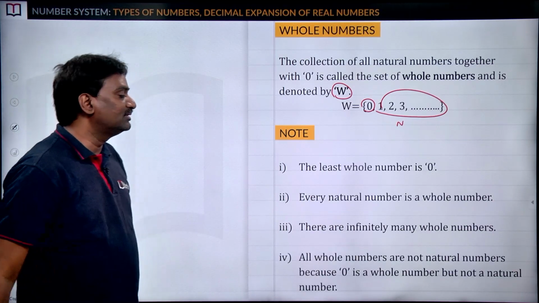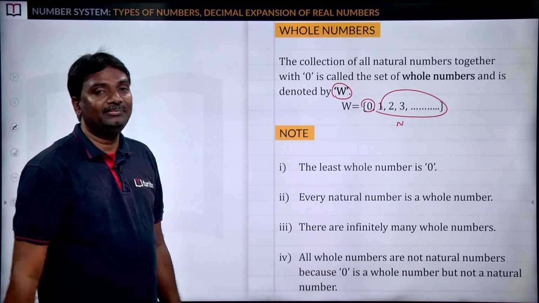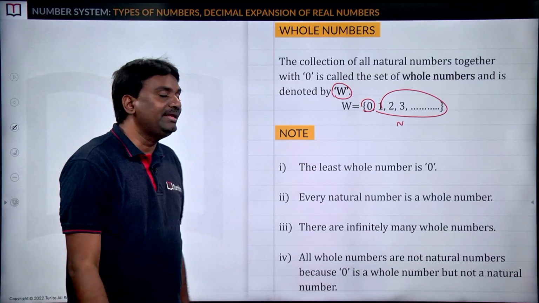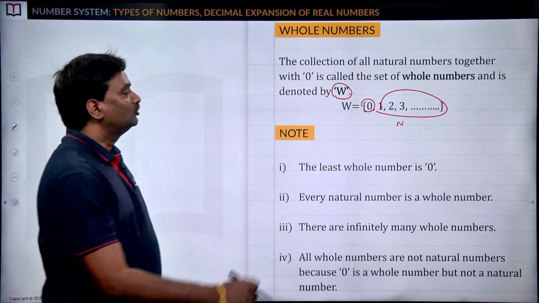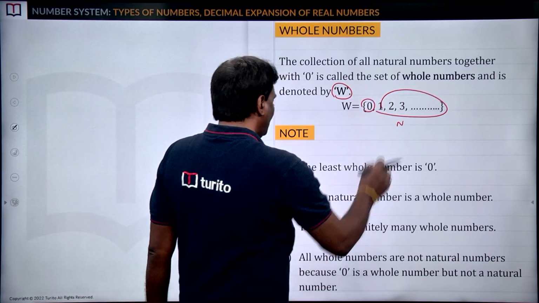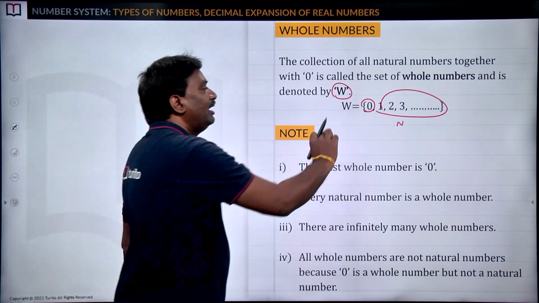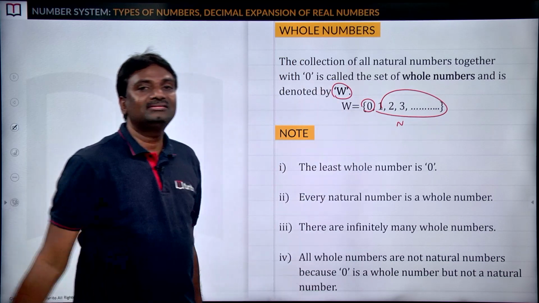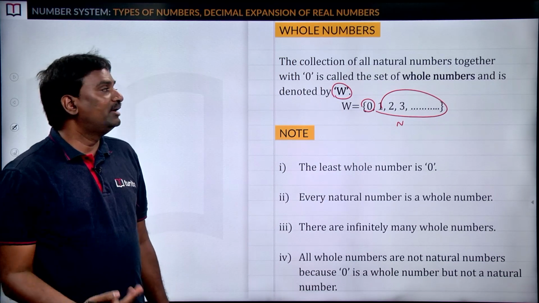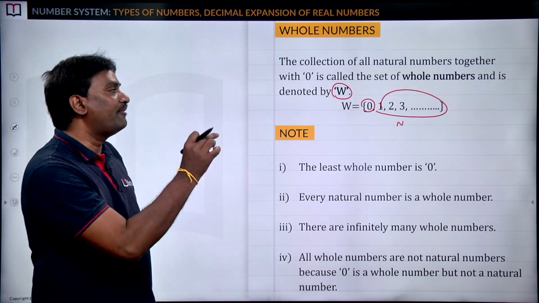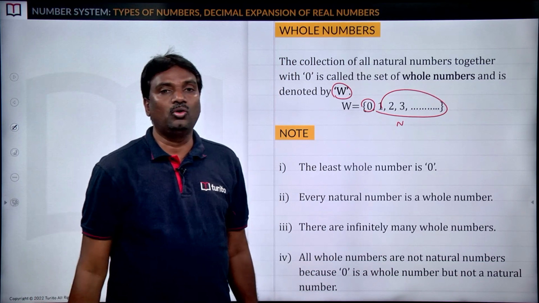All whole numbers are not natural numbers because 0 is a whole number but not a natural number. So by observing this one, all whole numbers are not natural numbers. Why? By observing the whole numbers, here we have 0, but 0 is not a natural number. But here we can say every natural number is a whole number.